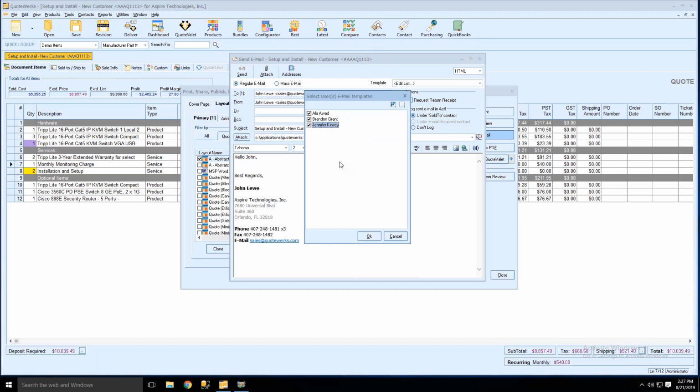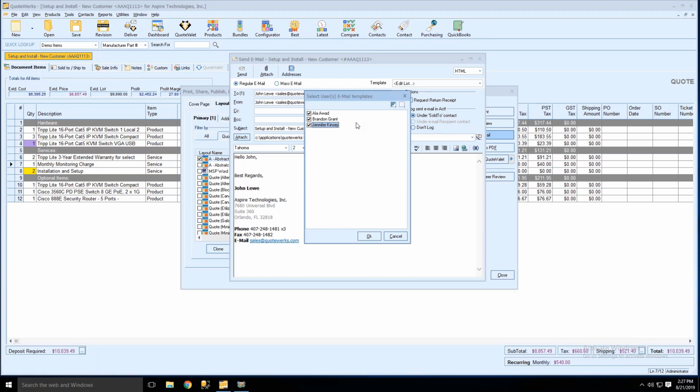So as long as you as the QuoteWerks user have access to these other users' templates, you can actually choose which of their email templates will appear in your list. And then we'll actually sort those for you alphabetically so you can see very easily which user has which templates and which ones are in your template window here. So a lot of functionality here just to make things really easy.